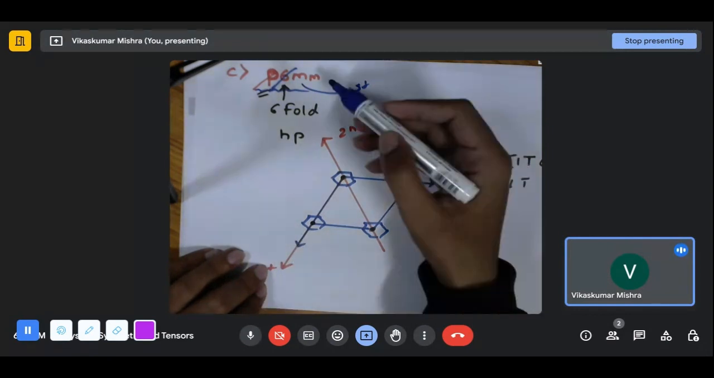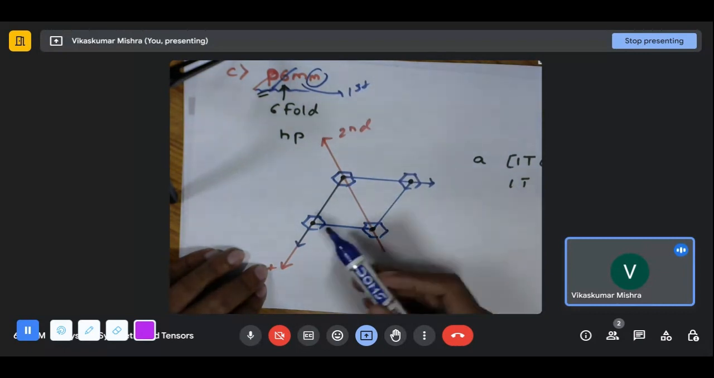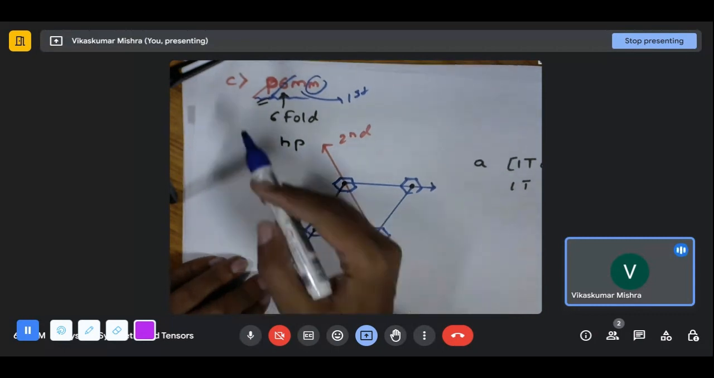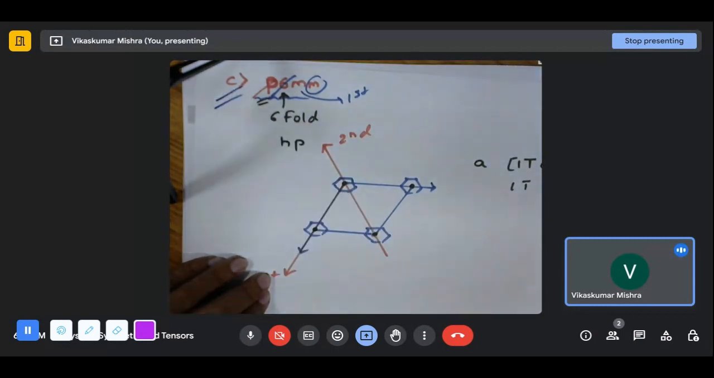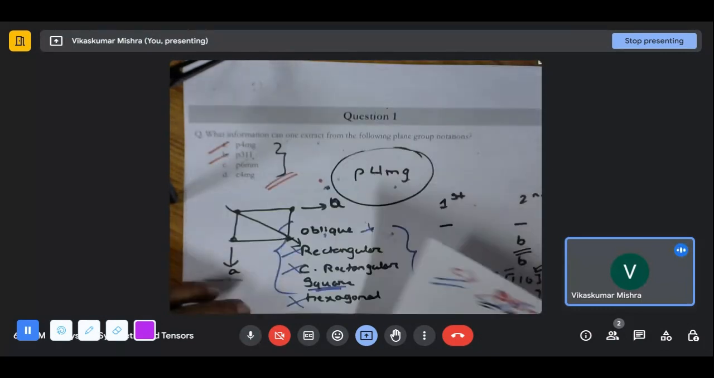And there will also be a mirror perpendicular to the second viewing direction. Okay, so something like this, it will go. And with that, that's how we can extract the information from the plane group notation. Okay. So with that, our question number one has been solved.